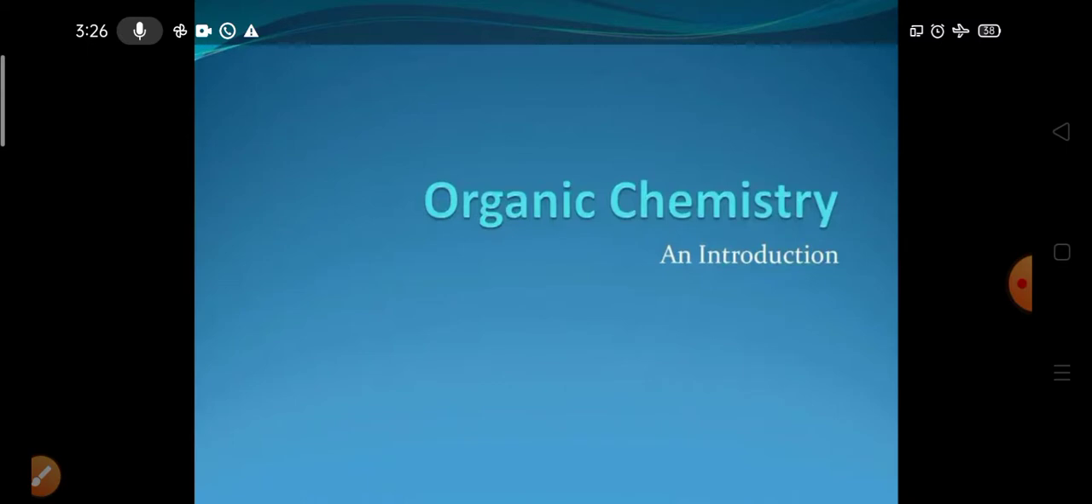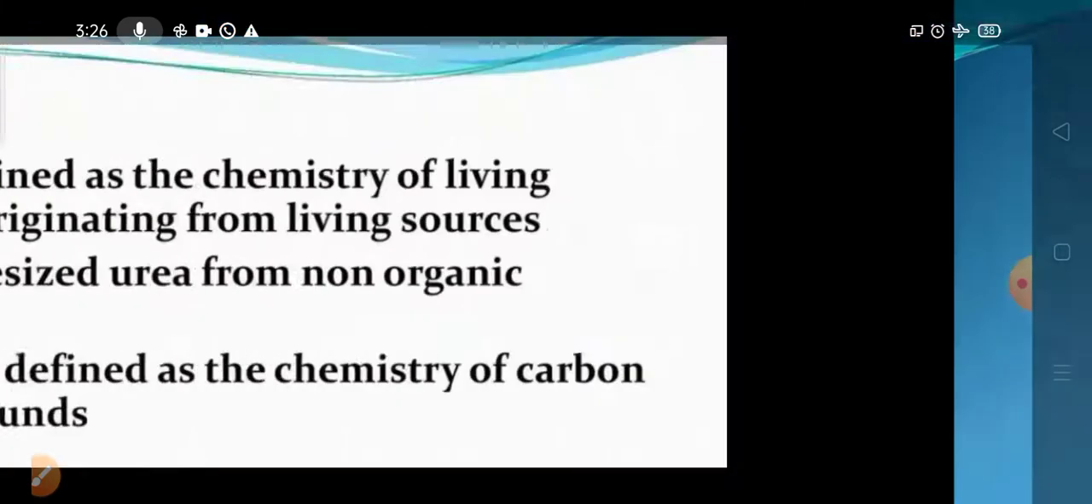And again, chemistry is divided into three parts: physical chemistry, organic chemistry, inorganic chemistry, and among that, organic chemistry we are going to discuss. So what is meant by organic chemistry? Generally we call it the chemistry of carbon compounds. But why is it called the chemistry of carbon compounds, how is it considered like that? That only we have to discuss.